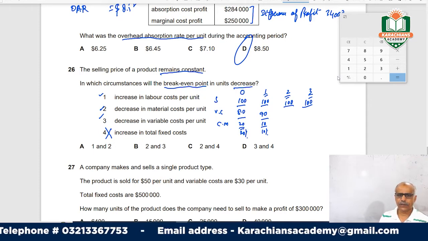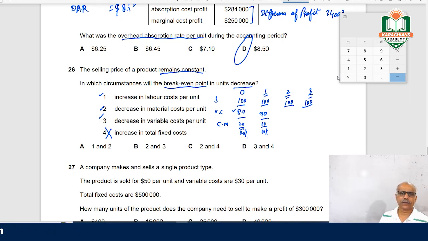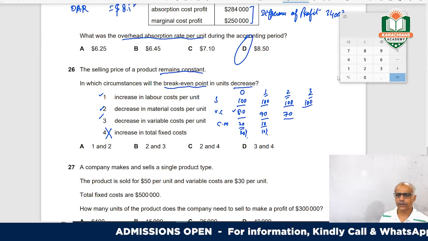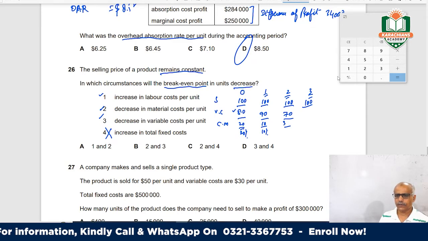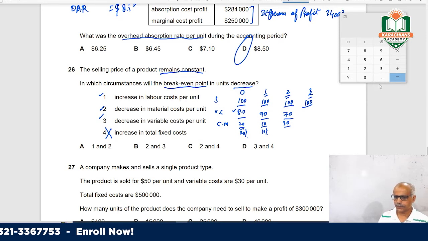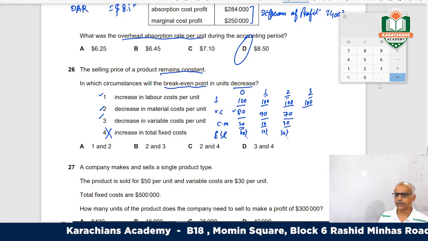Like decrease in material cost per unit. If your material cost is 80, I'm saying this 10 will be decreased. So total variable cost will decrease, since material decreases by 10 per unit. So your contribution margin will become 30, right? So contribution margin percentage, contribution to sales ratio, your contribution margin percentage is 30.